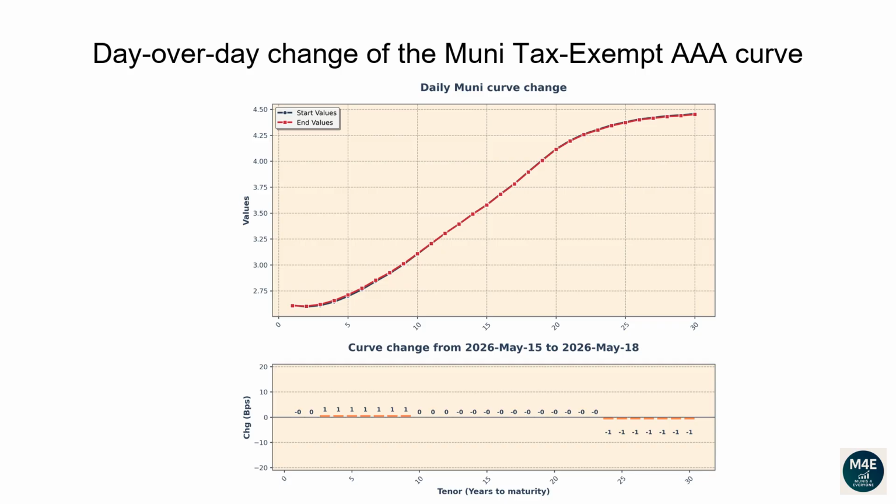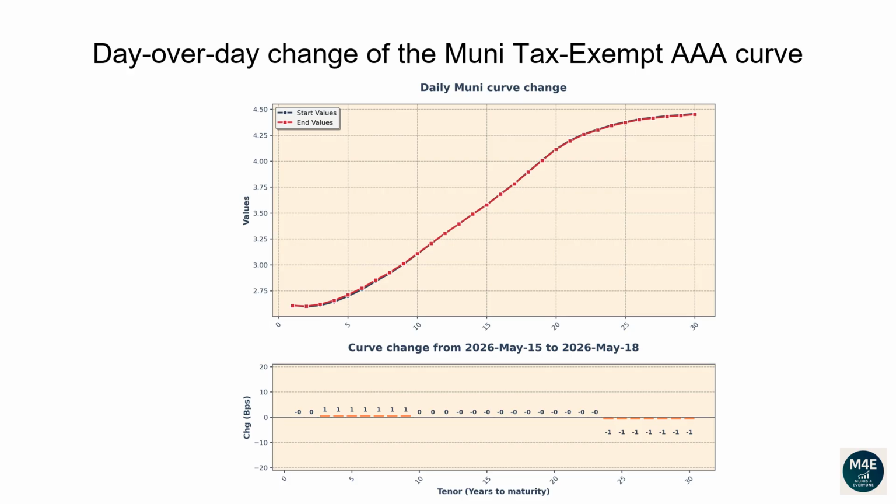Let's now go over how the Muni AAA tax-exempt curve has changed since the prior business date. The graph displayed on the top-hand side shows the most recent curve versus the prior day curve. The bar plot on the bottom-hand side shows instead the difference between the two curves in basis points. The 1-year tenor changed 0 basis points. The 2-year tenor changed 0 basis points.